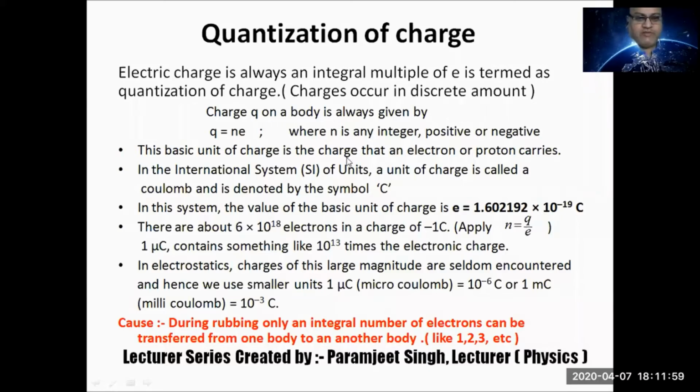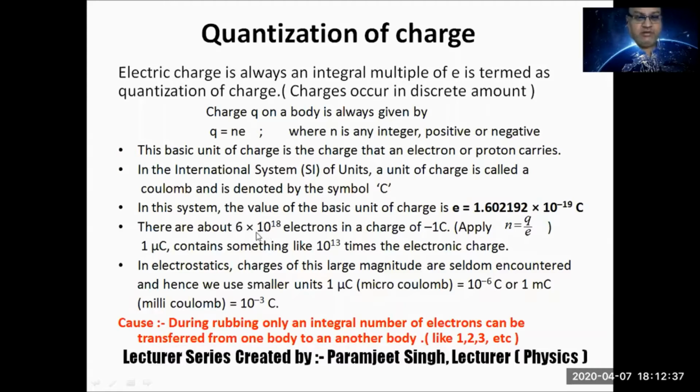So for example, if a body acquires -1 coulomb charge in the process of charging, how many electrons are transferred to that body? We apply this formula: N is equal to Q by E. Number of electrons means charge over charge on one electron. Here, 1 coulomb charge is acquired by body B, negative charge, divided by the charge on one electron, 1.6 into 10 raised to power -19. When you divide, you will get 6 into 10 raised to power 18 electrons.